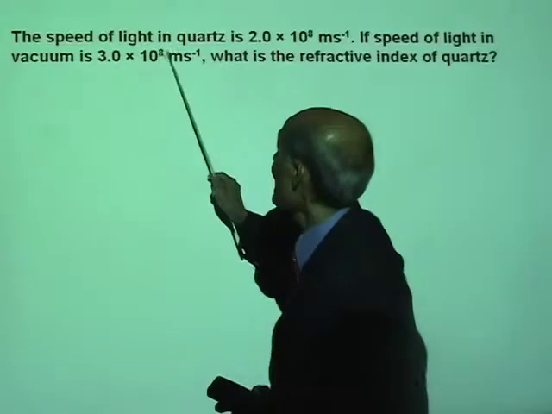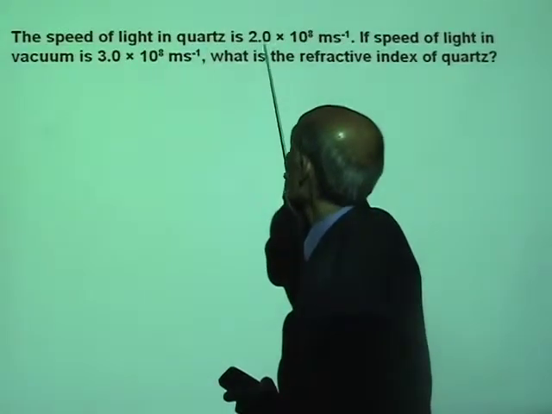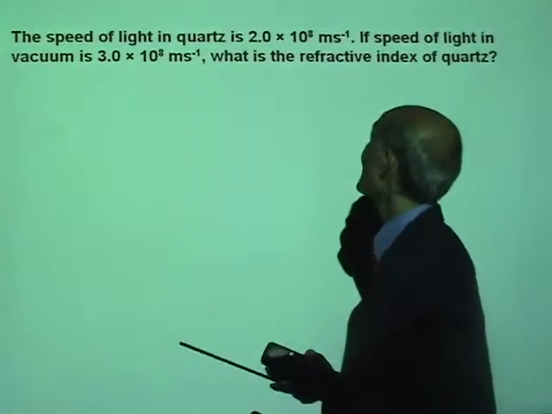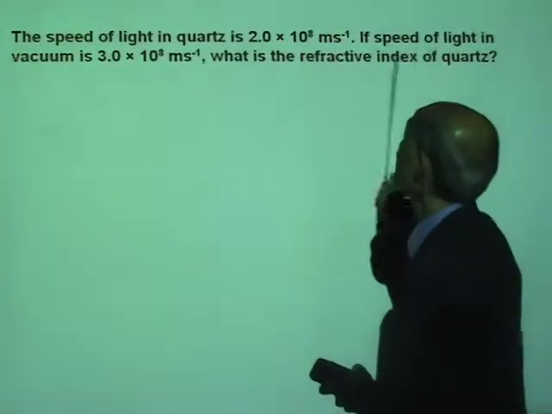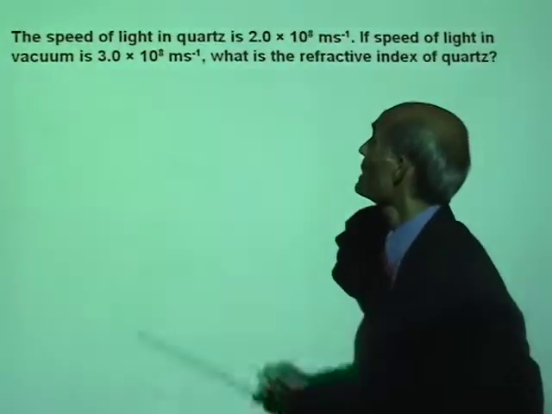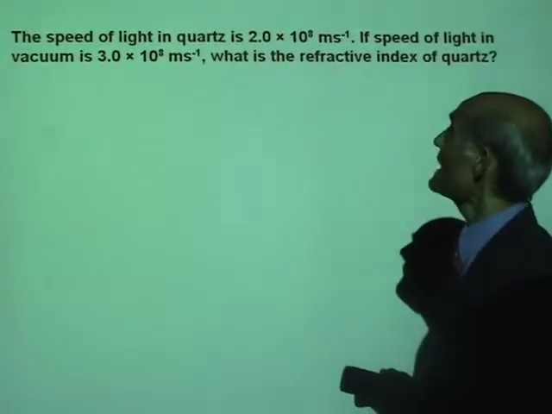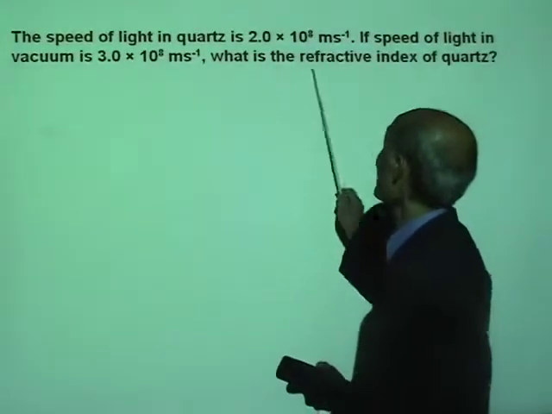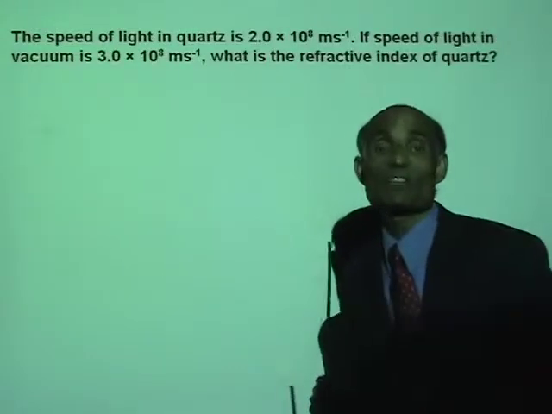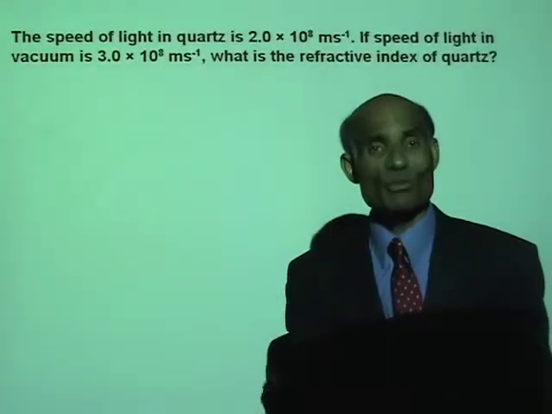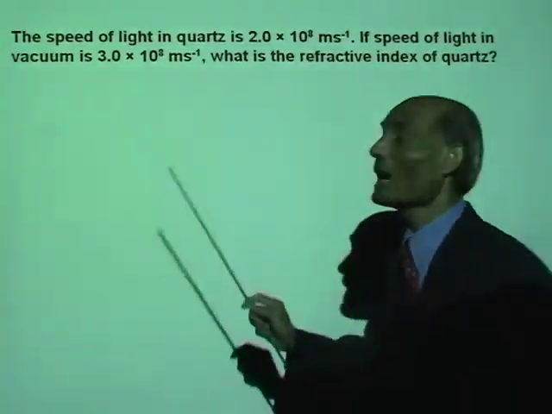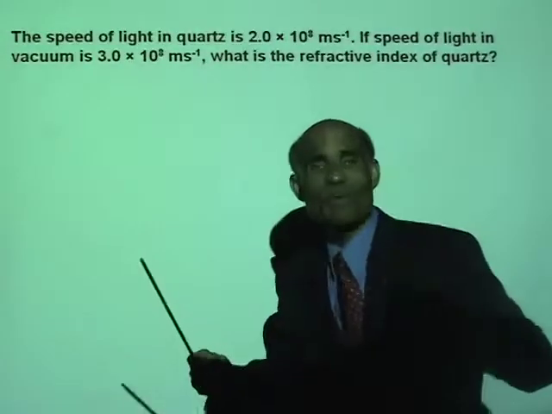The speed of light in quartz is 2 times 10 to the 8 meter per second. If speed of light in vacuum is 3 times 10 to the 8 meter per second, what is the refractive index of quartz? Well, all you need to do is write down that formula and put these values where they belong.